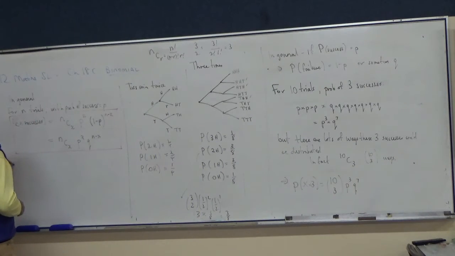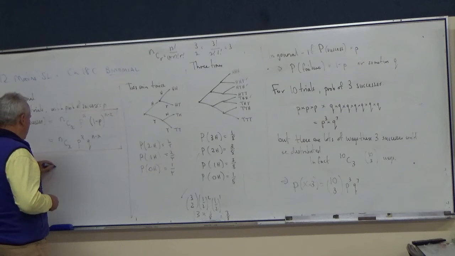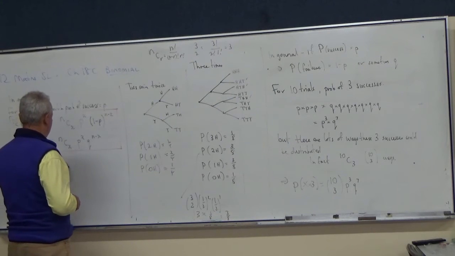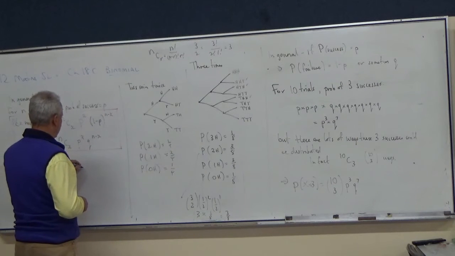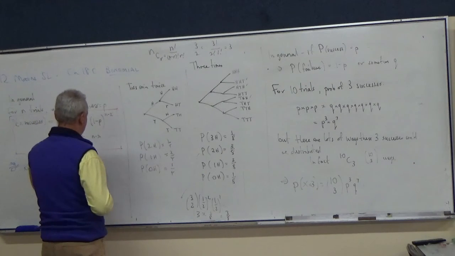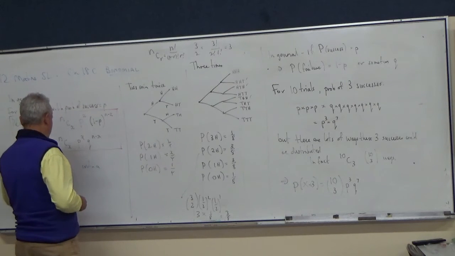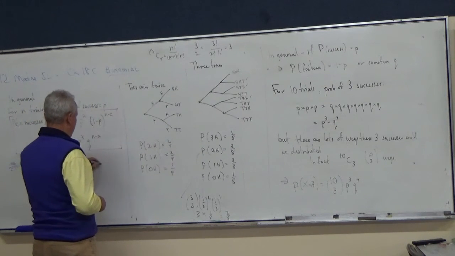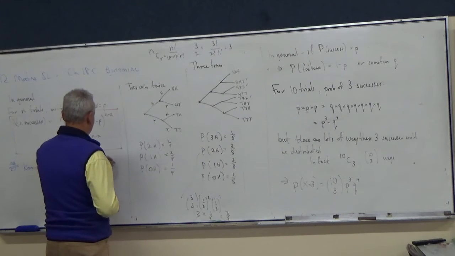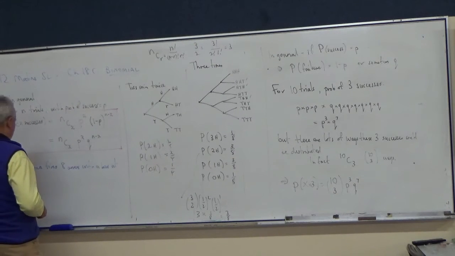Okay, for example, Conica fires a bow and arrow, 8 arrows, at the target.